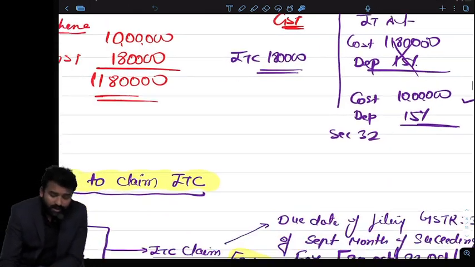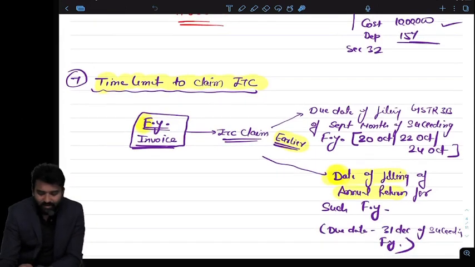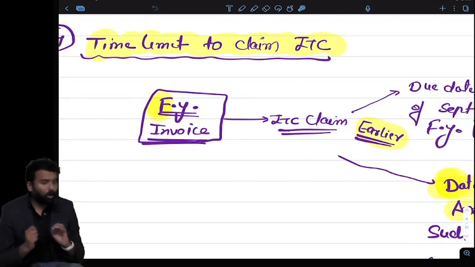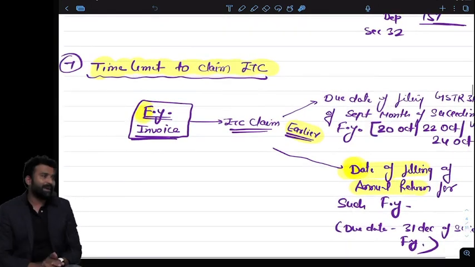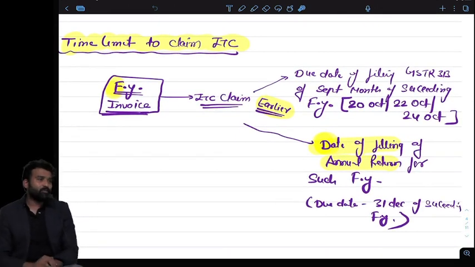Now, the next condition is very interesting, very interesting. Time limit to claim ITC. Now I need attention from all of you, because this is very important. What is the time limit to claim ITC? The time limit to claim ITC is the earlier of these two dates. What are these two dates?